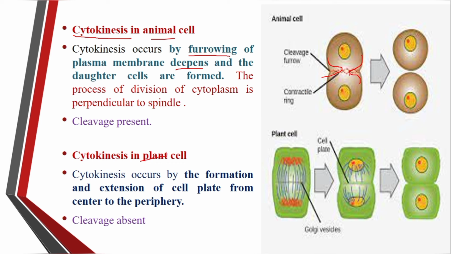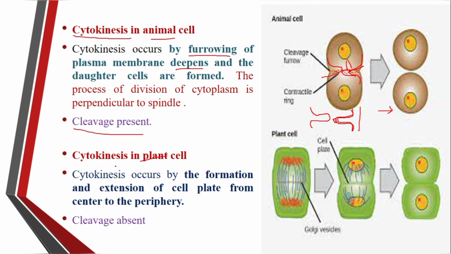These furrows which are formed are perpendicular to the spindle fibers. Means the spindle fiber is present in this way and the furrow starts in this way, so it forms a perpendicular. The furrow moves from the periphery towards the center. This side is called the peripheral side and this is the center. The result is a formation of two daughter cells. It's a cleavage.